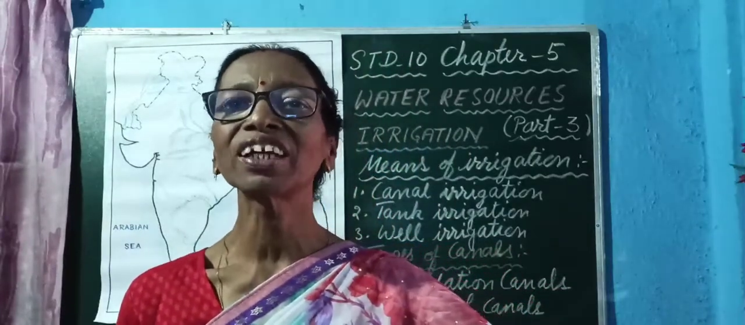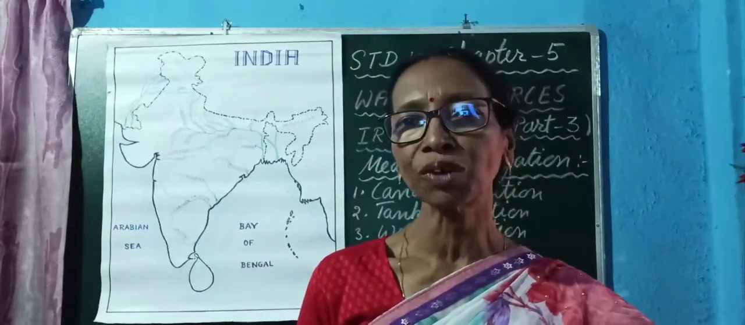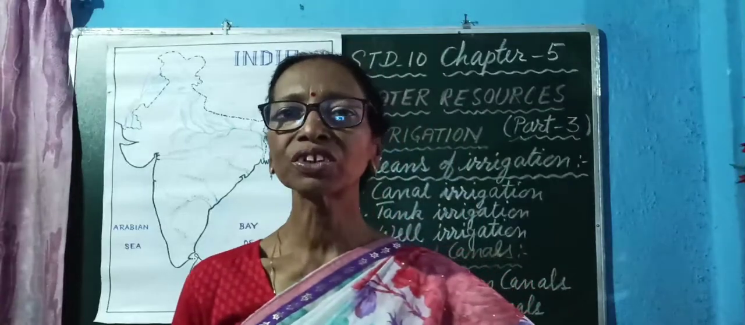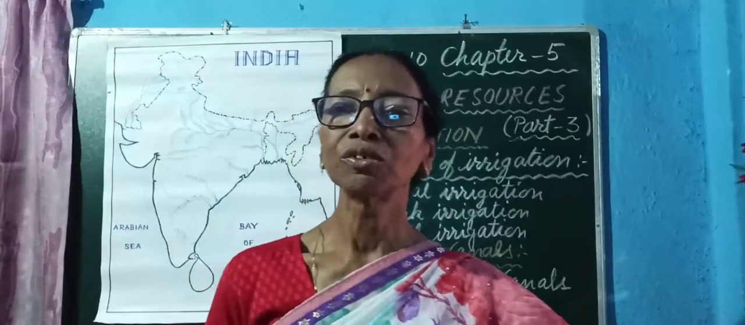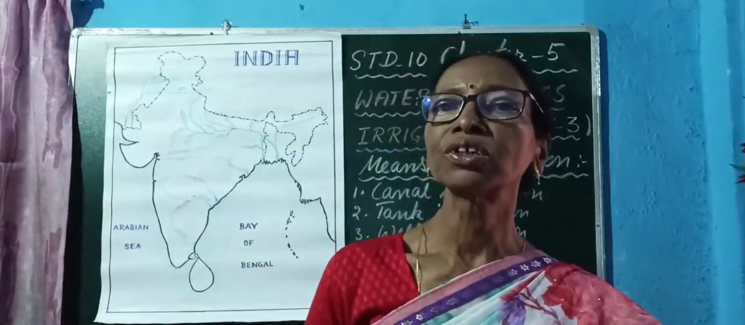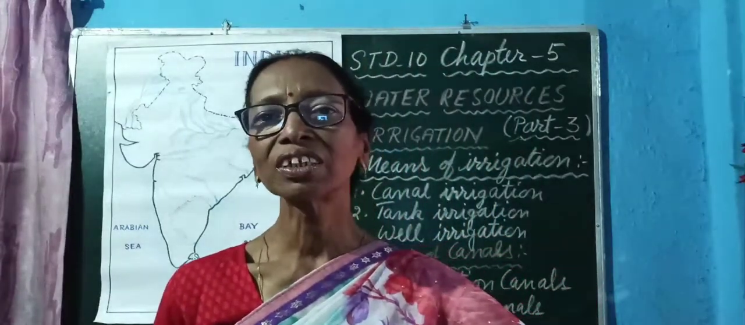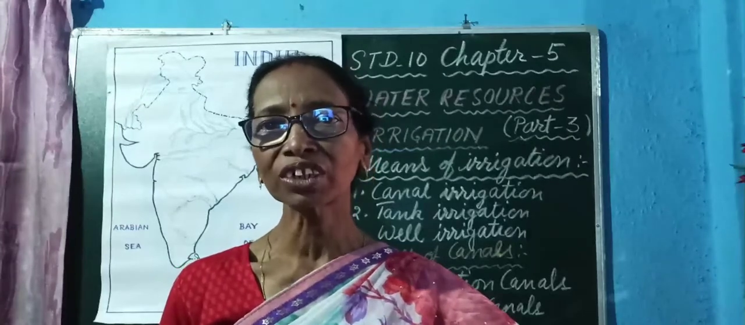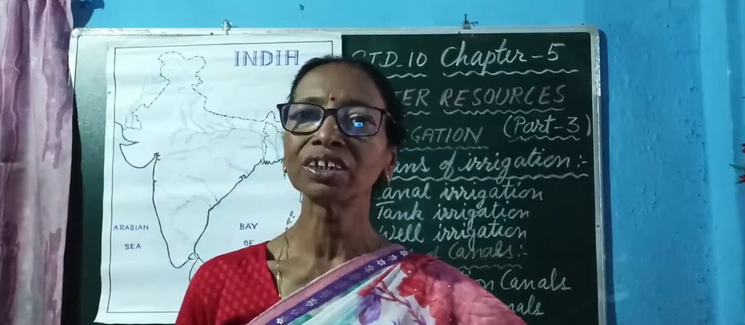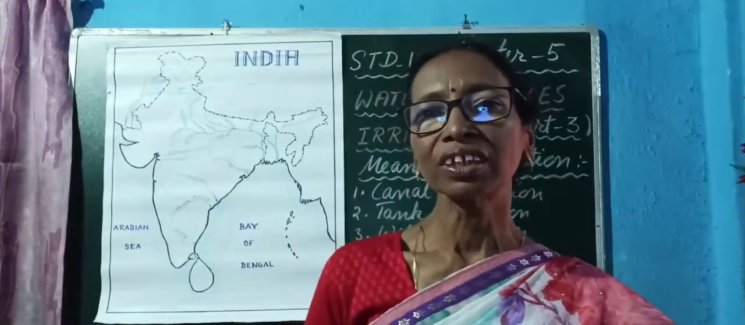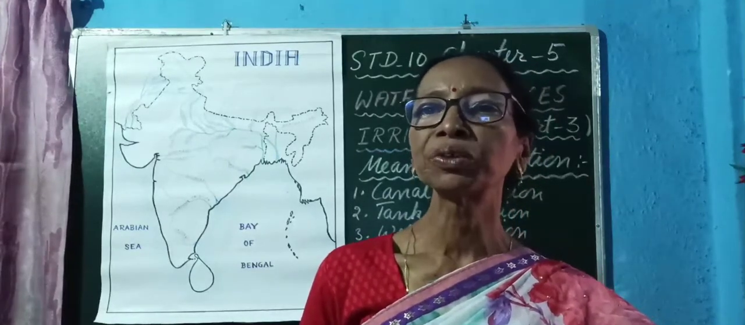Second is the perennial canal. Perennial canals have water throughout the year, because they are taken out from the large water reservoirs, dams, weirs across the rivers, or large water barrages. So, they are very important as they are useful to irrigate agricultural areas throughout the year. These two types of canals are very important for different purposes.